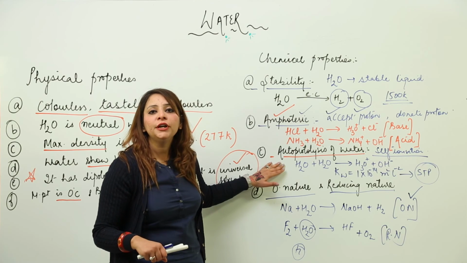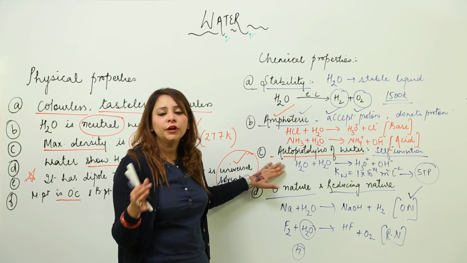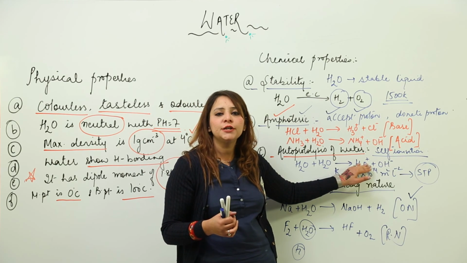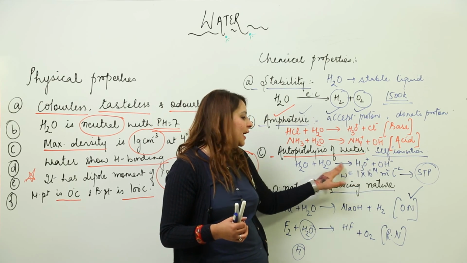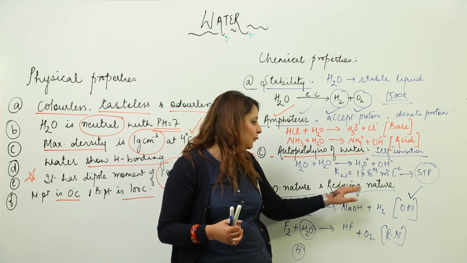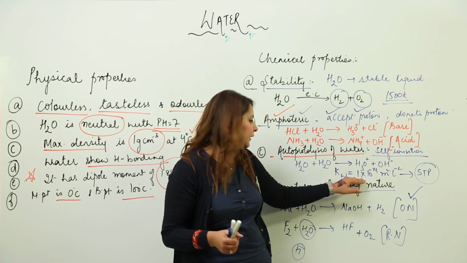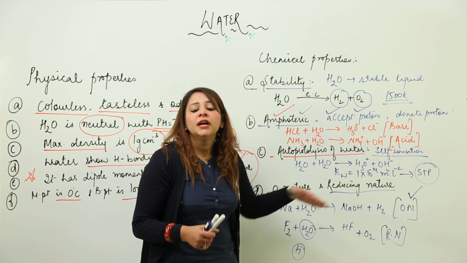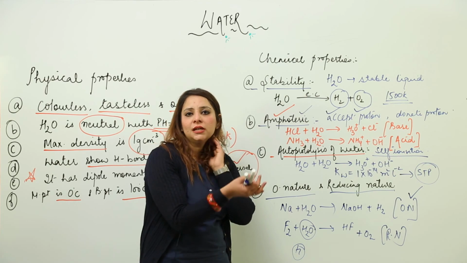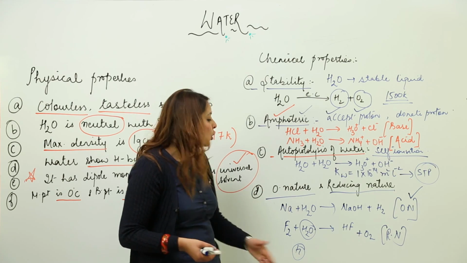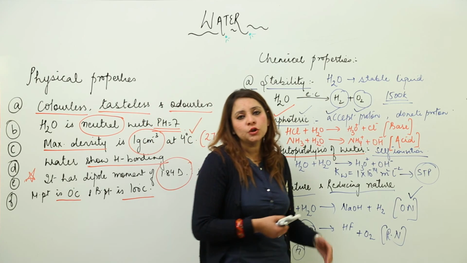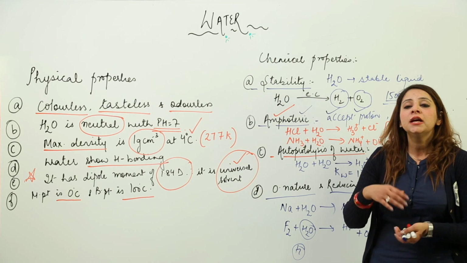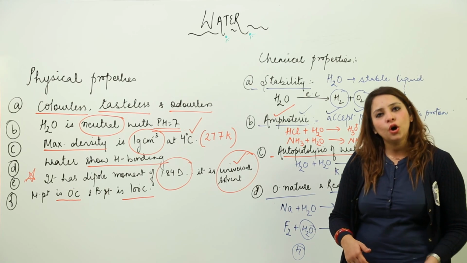Third, it has a property of self-ionization. That means water molecules will interact with each other and form the ions, that is the hydronium and the hydroxide ion. And we have the Kw also, which is 1 into 10 to the power minus 14 at standard condition of temperature and pressure. It has an oxidizing nature and a reducing nature also. It can reduce others also and it can oxidize others also. So here also you need to mention a few reactions where it is oxidizing another and itself getting reduced, and another one where it is reducing another and itself getting oxidized.